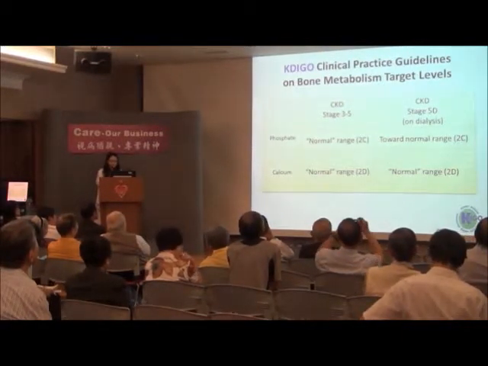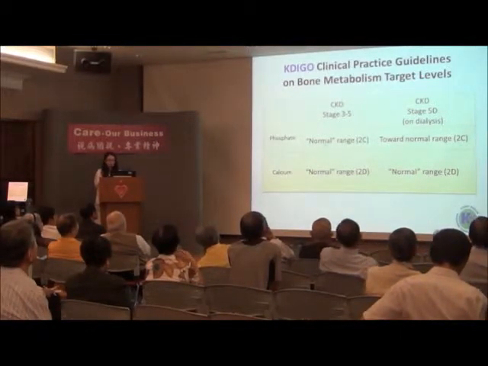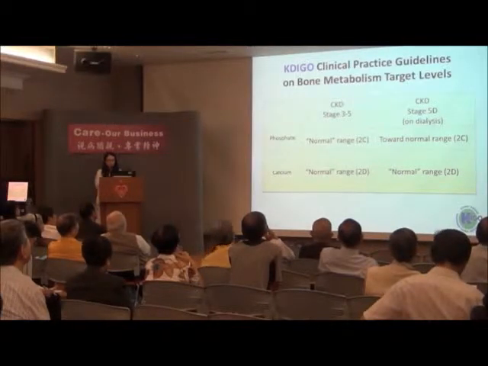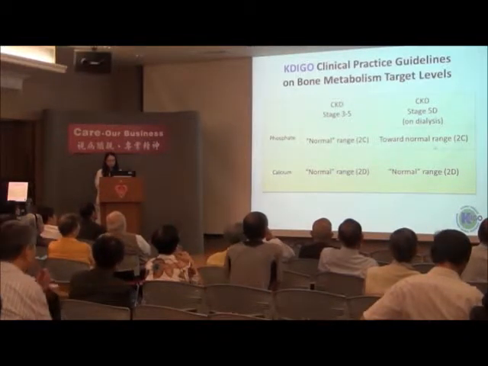And this is the KDIGO recommended level for calcium and phosphate. Actually, they did not give any absolute reference range. They suggest for those who are not on dialysis, keep it within the normal range, and for those patients who are on dialysis, keep the phosphate towards the normal range.